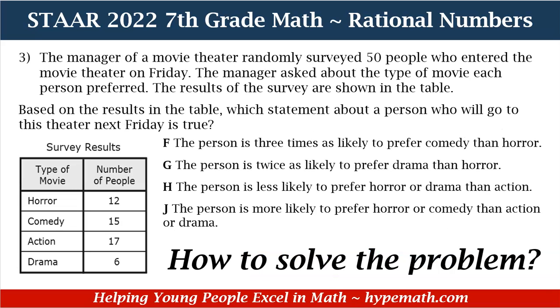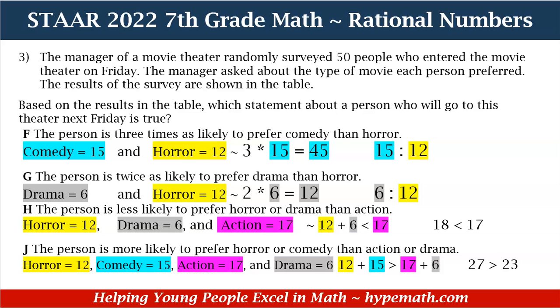How do we solve the problem? In order for us to solve the problem, we need to apply our values from the chart so that we can see which one of the statements in our answer choices is true. So let's dive in. For F, it says the person is 3 times as likely to prefer comedy than horror.